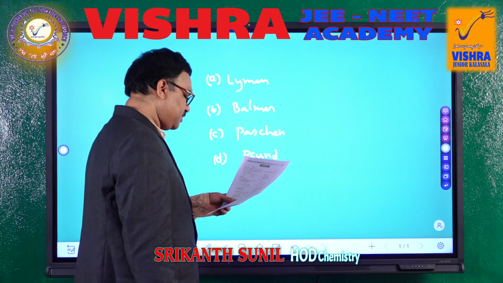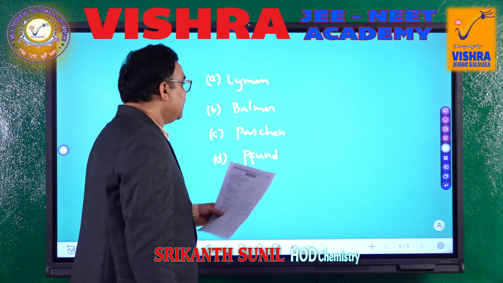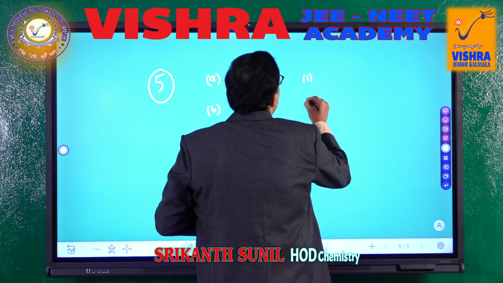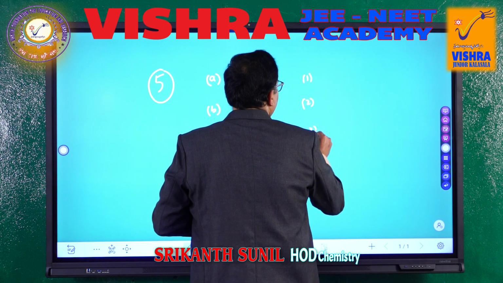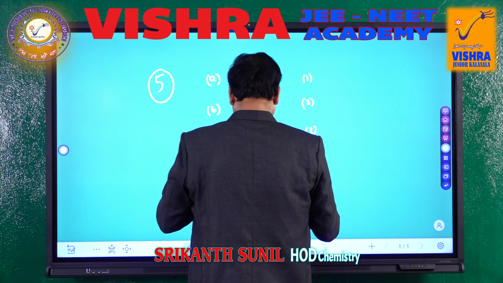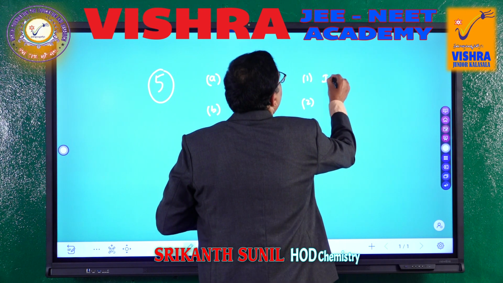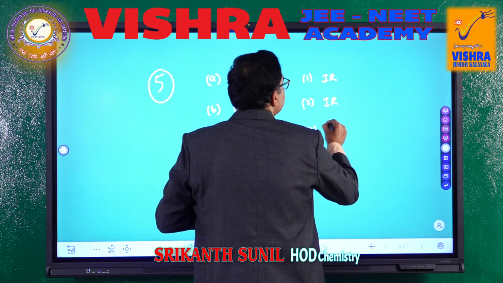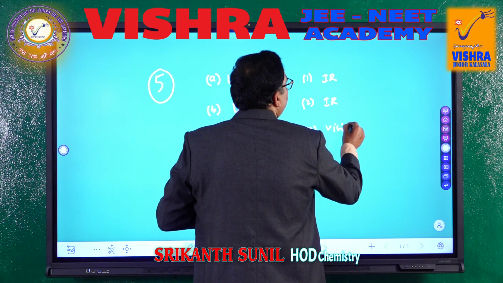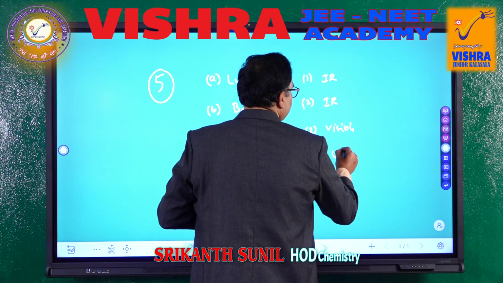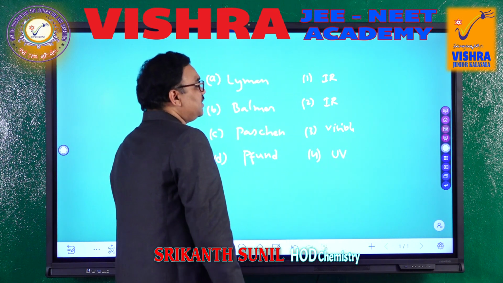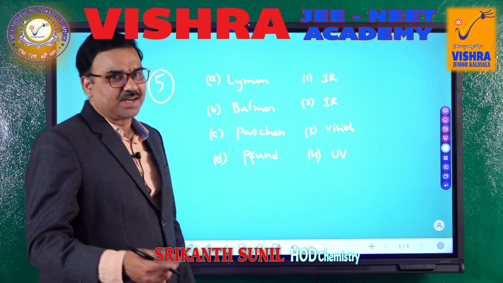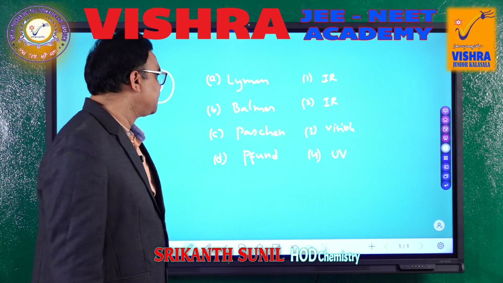P is silent, so we will say Fund series. Now, opposite to this, they have given 1, 2, 3, 4 to match the following. First one is infrared region, second option is also infrared region, third one is visible region, and fourth one is ultraviolet region. Even students who know the basics of atomic structure can answer this very easy question.